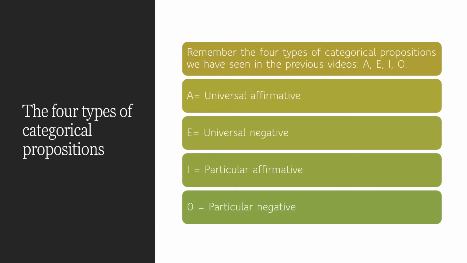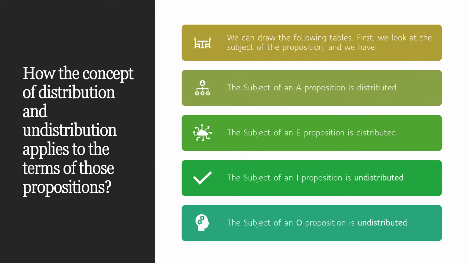E, universal negative: no dogs have wings. I, particular affirmative: some man is called Socrates. O, particular negative: some man is not Socrates. So these are the four types of proposition. How does the concept of distribution and undistribution apply to the terms of those propositions?